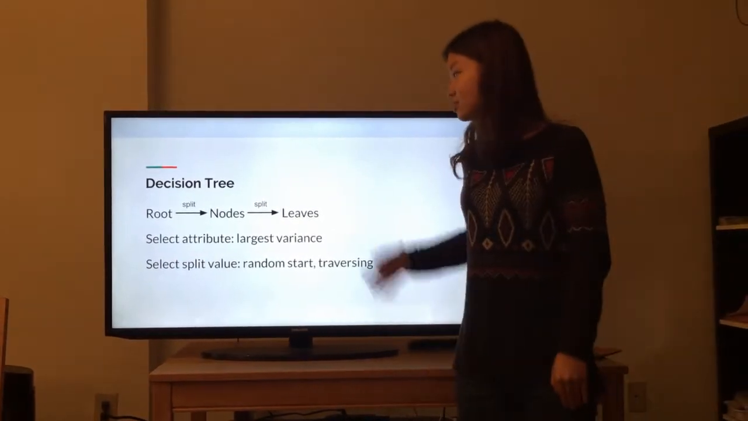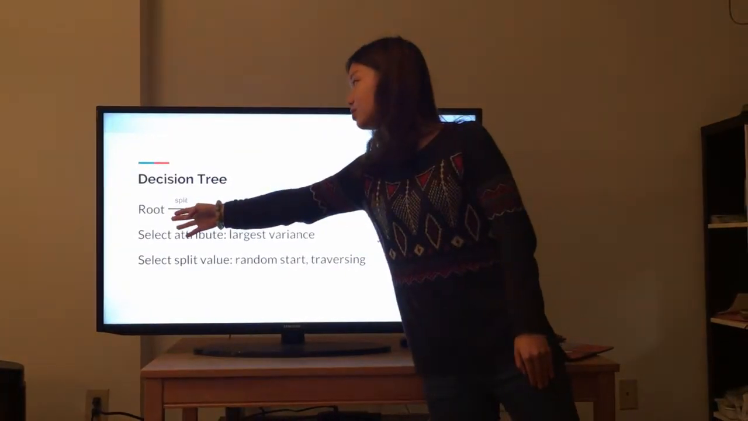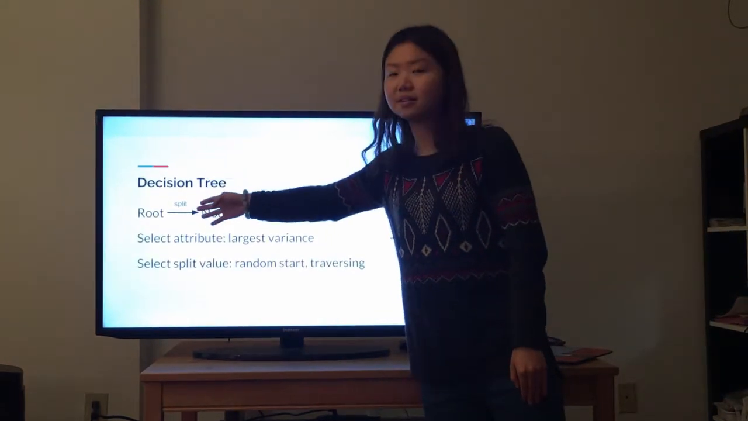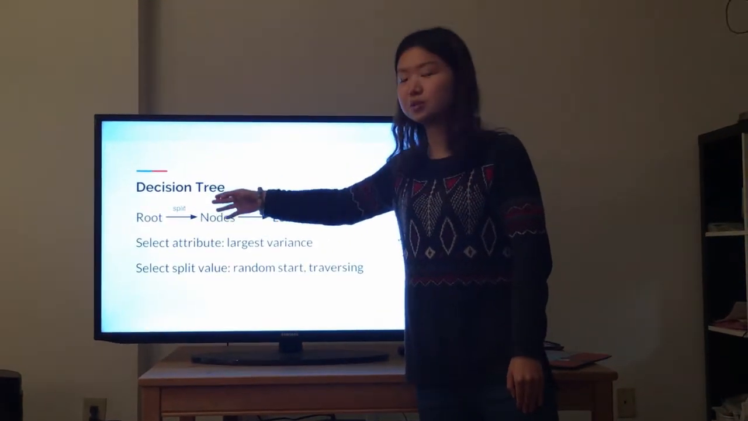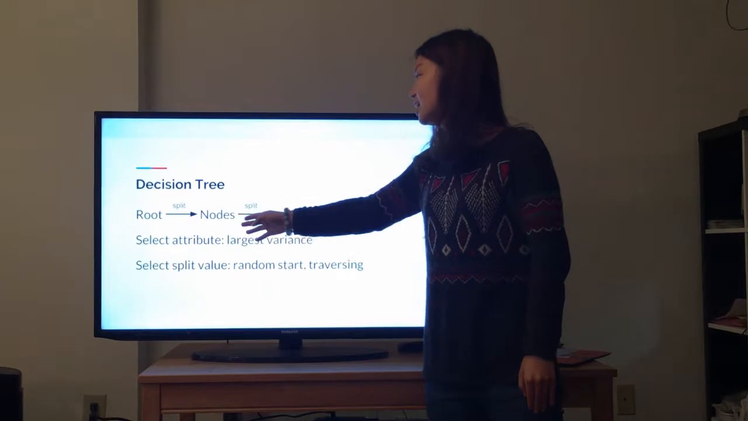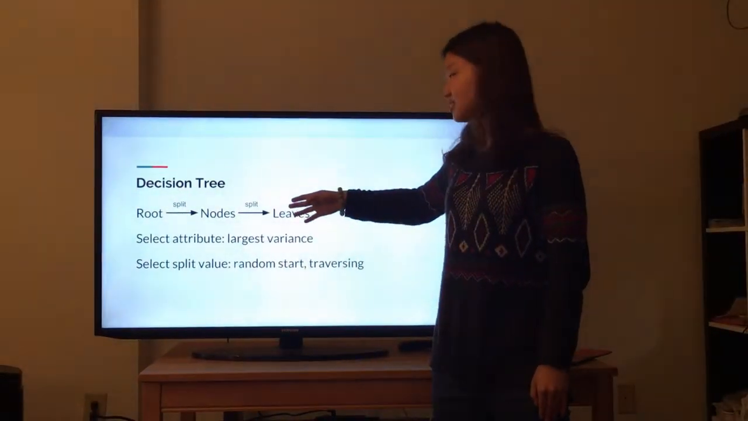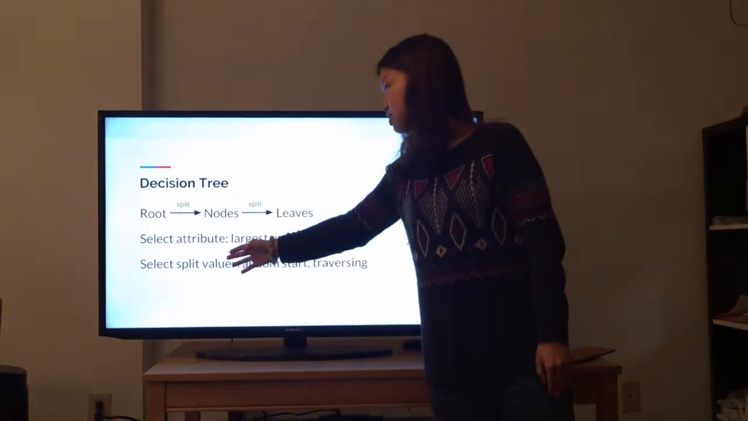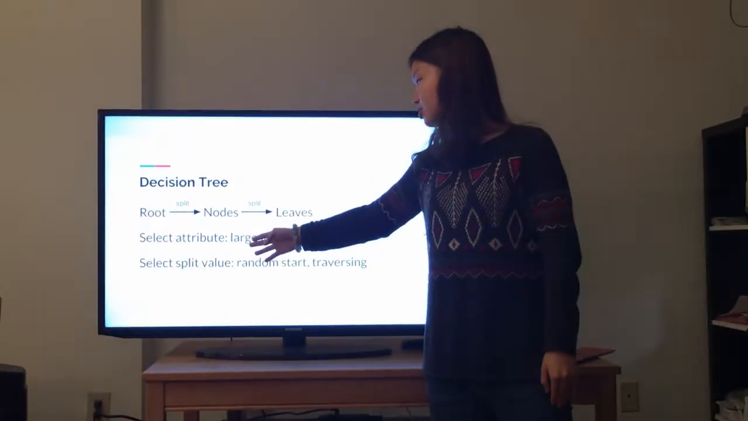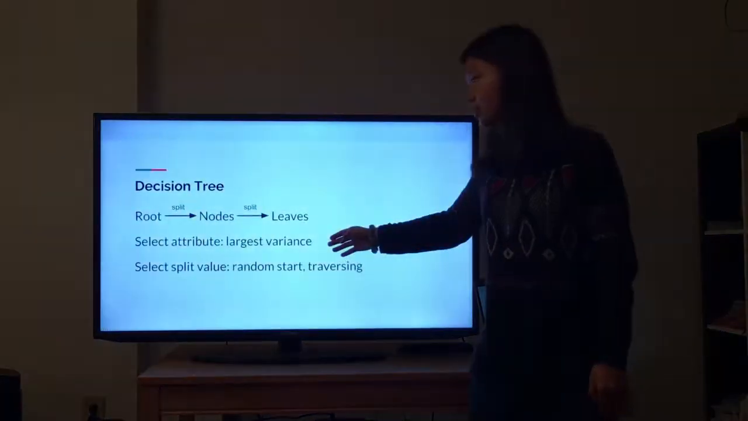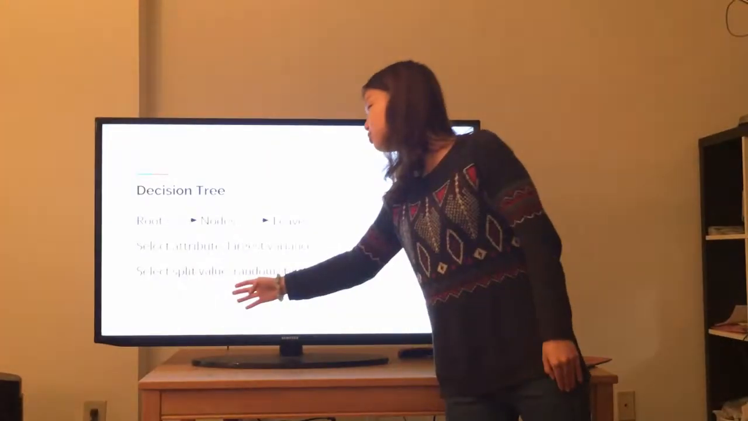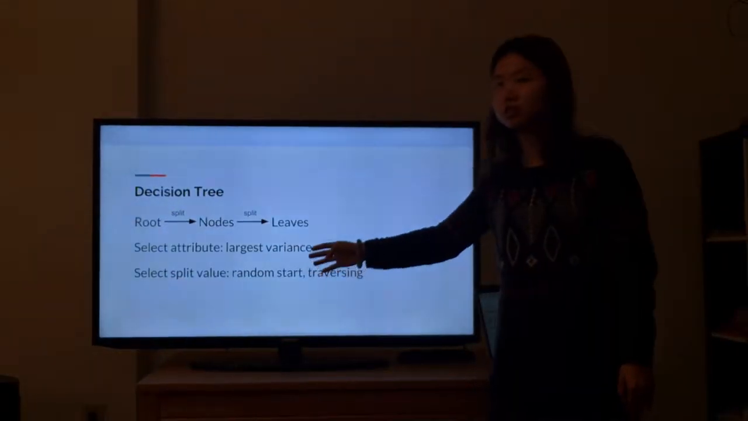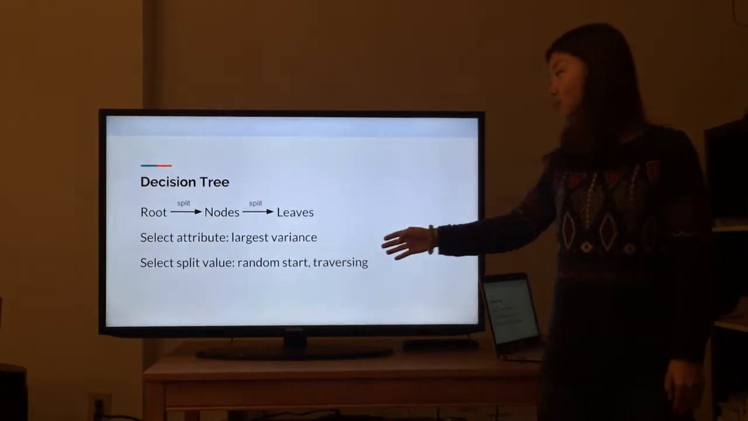So the tree starts with its root node, and we set several splitters to split it into several nodes, and then add it at the leaves. The attribute selection rule is to choose the largest variance at each step, and the splitting value rule is to randomly select a start and traversely test all the values.